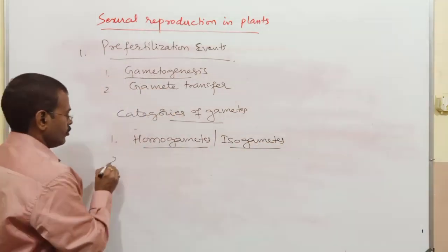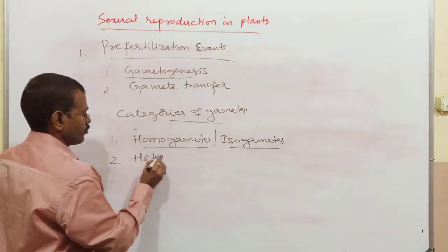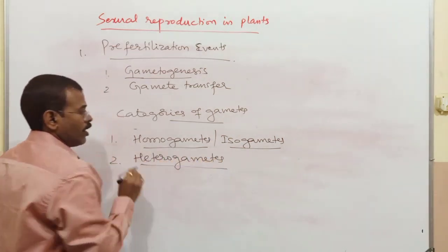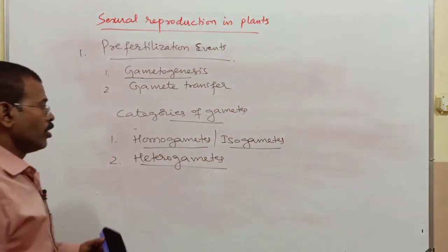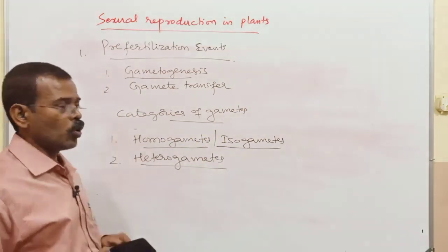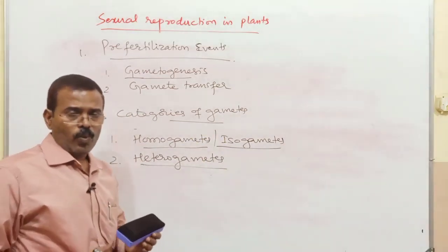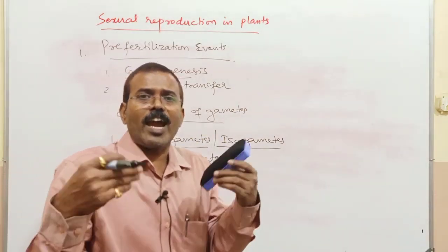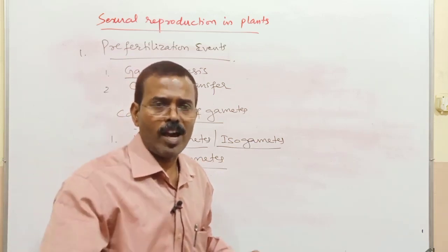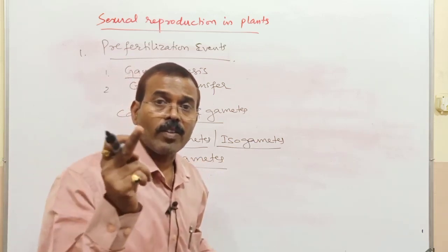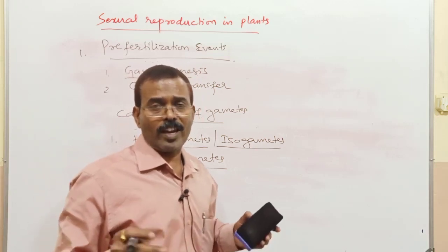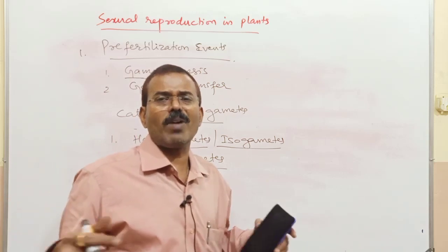And another one, heterogametes. So first, isogametes or homogametes. When the fusing gametes are morphologically similar, the gametes may be identical in shape and size.